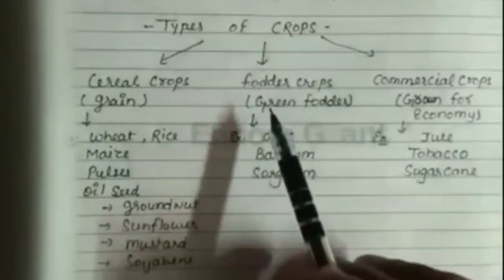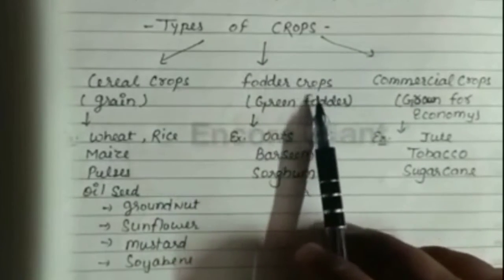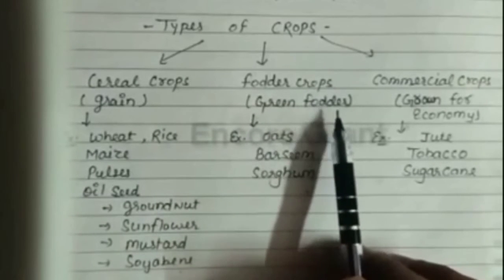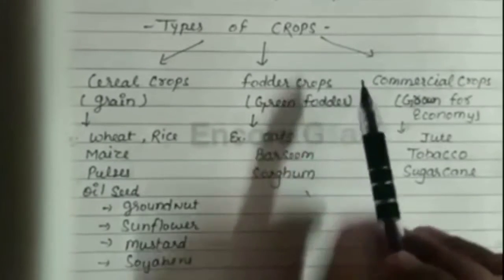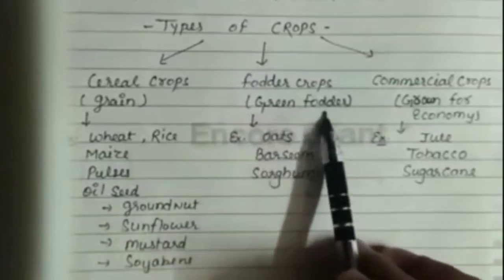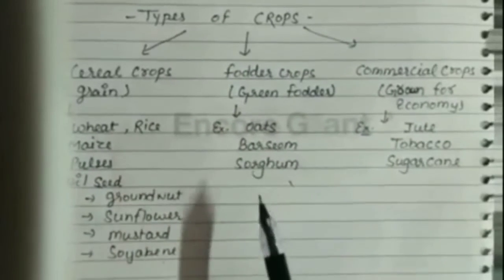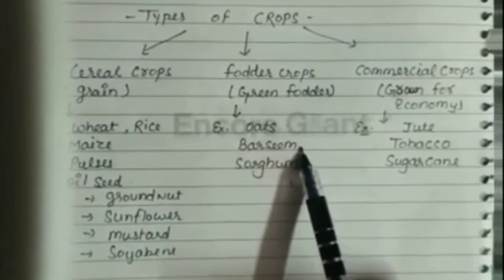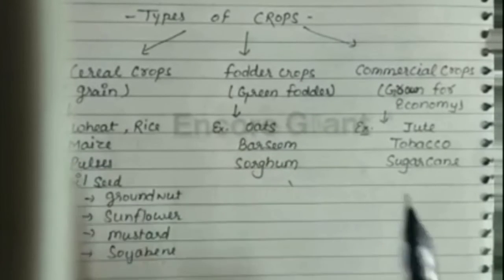Now the second type of crop is fodder crops. The fodder crops produce green fodder for the cattle. So the other name of fodder crop is green fodder crops. The examples of green fodder crops are oats, barseem and sorghum.